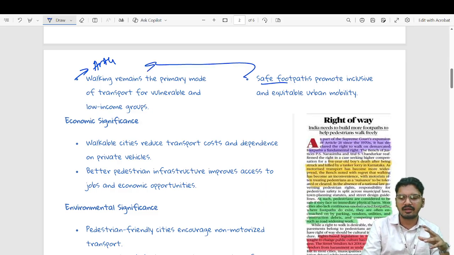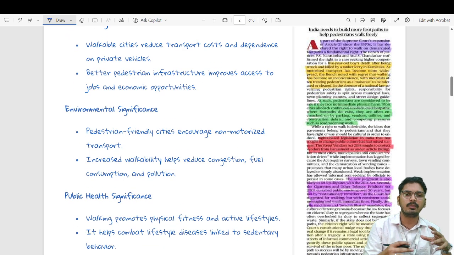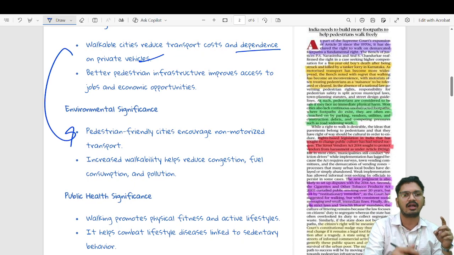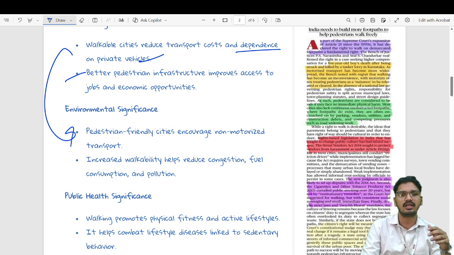If we trace it to the economic significance, we will see walkable cities reduce transport cost and, at the same time, dependency on private vehicles, the effect of which can be seen in the environmental significance, which we will see in some moment. And better pedestrian infrastructure improves access to jobs and economic opportunities.